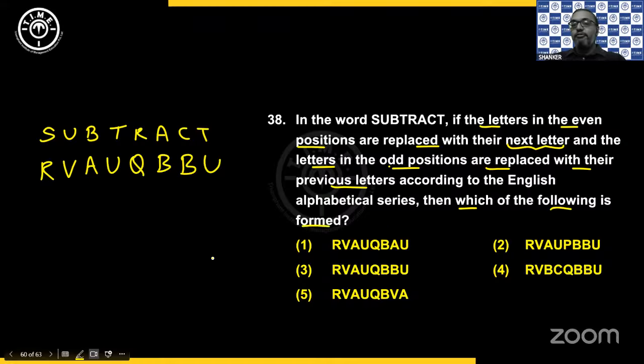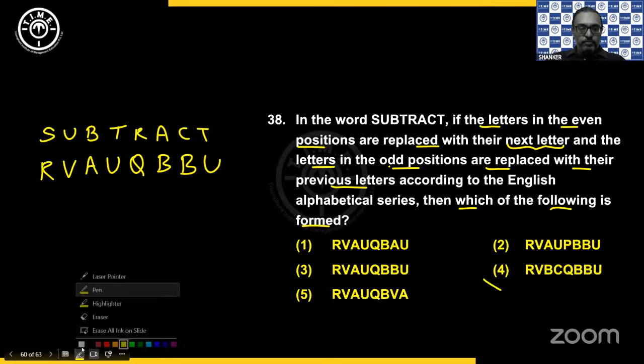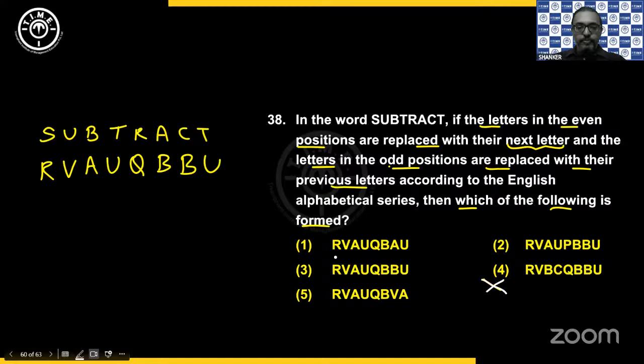So we just have to check which is a match. RVAU, RVAU, RVAU everywhere. Fourth option I can rule out. Then QBBU, that is available in third option. RVAU, QBBU.